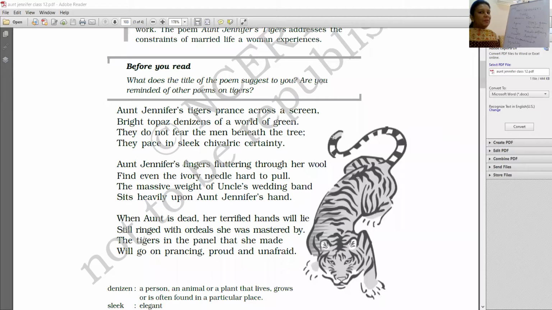They do not fear the men beneath the tree. They pace in sleek, chivalric certainty. So maybe Aunt Jennifer has put more into this embroidery, this needlework that she's done.